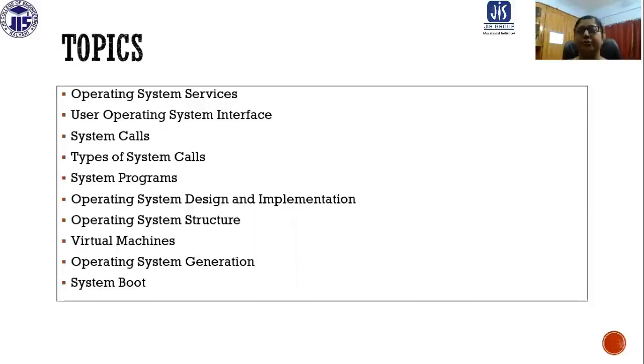So in this module, we are going to discuss different systems and the structure of that. Firstly, we are going to discuss the operating system services. Then we are going to discuss the user operating system interface, then system calls, types of system calls, system programs, operating system design and implementation, operating system structure, virtual machines, operating system generation, and system boot.